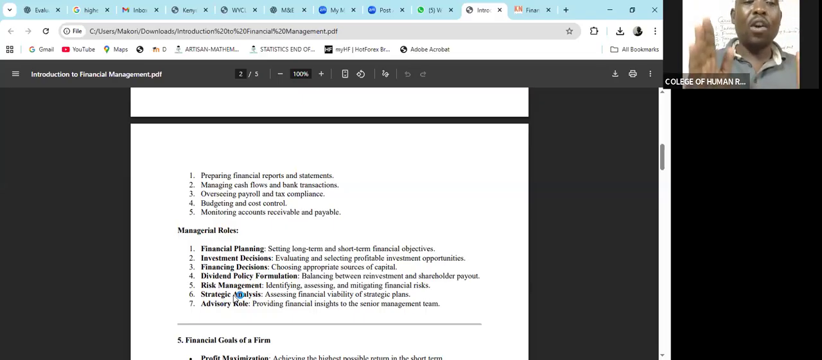So those are the roles. Sometimes in an exam, you can be told, explain 5 managerial roles of a finance manager. So you only need to highlight the managerial roles. But if the question is open, just saying, explain 5 functions of a finance manager, then you can mix the routine and the managerial. But when it is very specific, just stick to the category that you have been asked to explain.